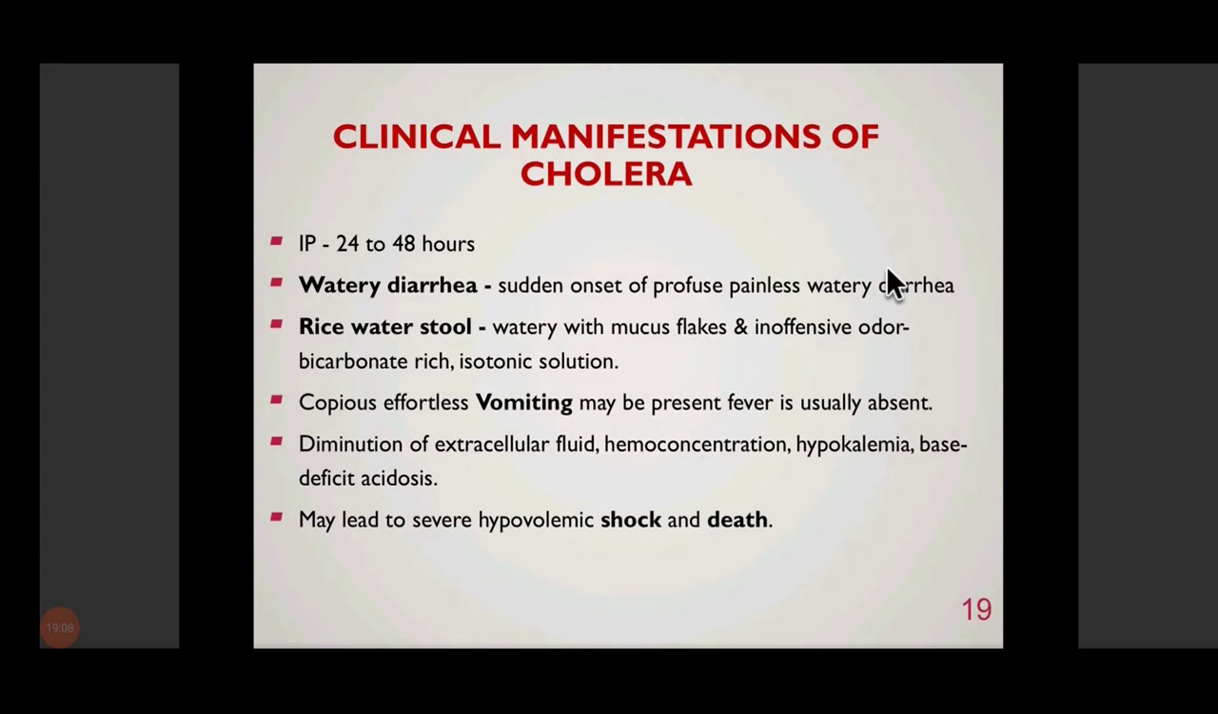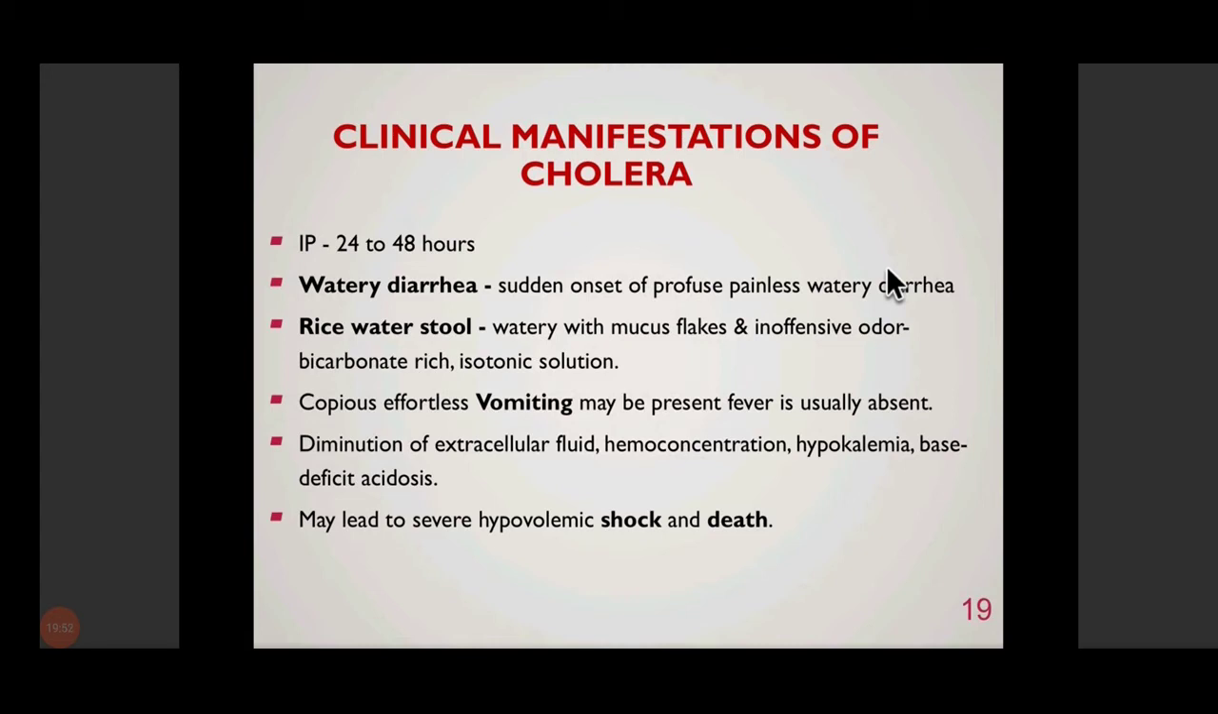So this watery stool is actually known as rice water stool. The stool is basically nothing but all water, containing mucus flakes, and is odorless or has an inoffensive odor. It is rich in bicarbonate and is an isotonic solution with the blood. It is known as rice water stool because it resembles the water in which rice has been washed.